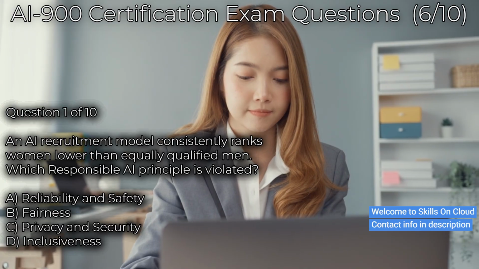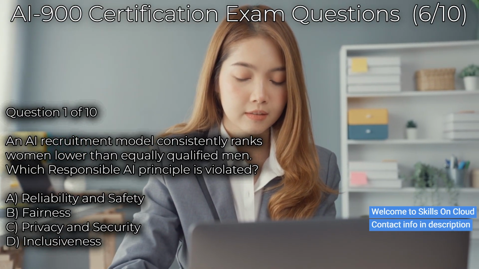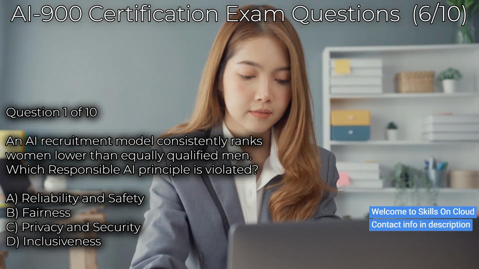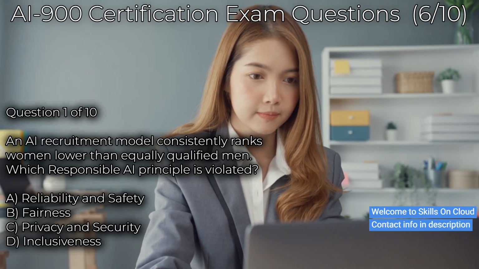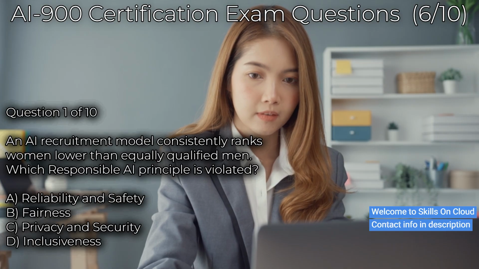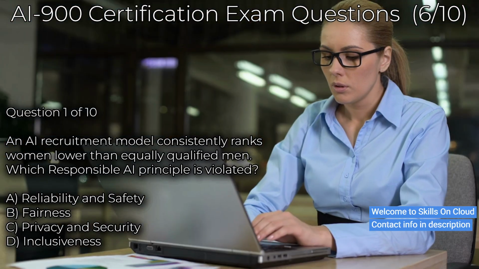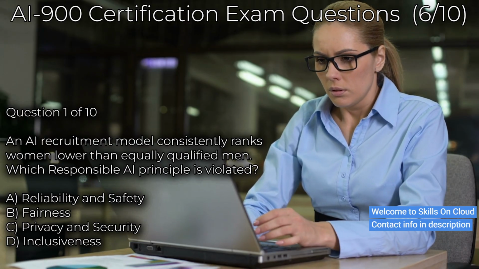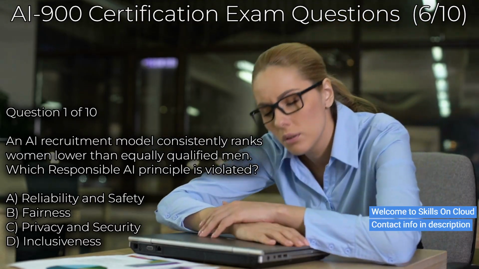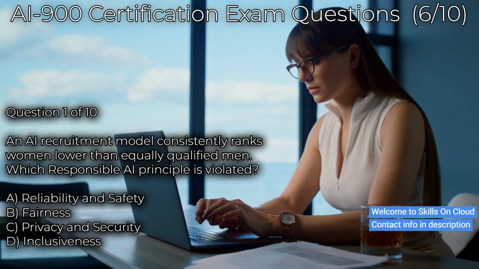A recruitment platform uses an artificial intelligence model to screen job applications. An audit reveals that the model consistently ranks applications from women lower than applications from men with equivalent qualifications. Which Microsoft responsible artificial intelligence principle is most clearly being violated? Option A, reliability and safety. Option B, fairness. Option C, privacy and security. Option D, inclusiveness. Take a moment to think.